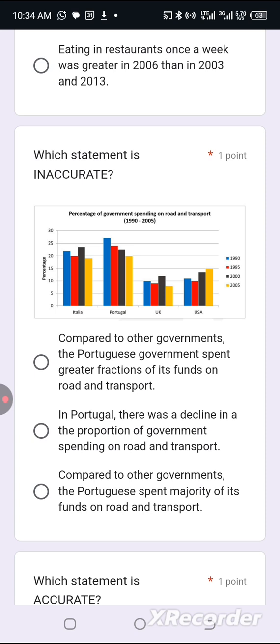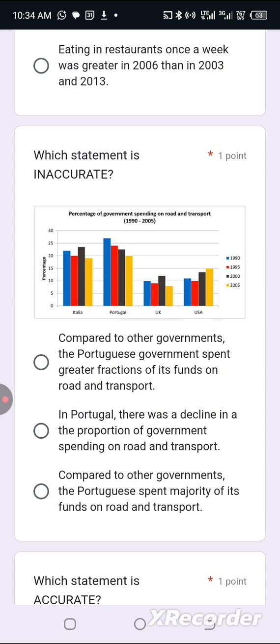Which statement is inaccurate? So we are looking for the wrong one here. Compared to other governments, the Portuguese government spent greater fractions of its funds on road and transport. We don't know. Greater fractions of its funds. This is sounding correct, and at the same time it's sounding awkward. Greater, in other words, Portugal spent more money than the others. That's what this option 1 is sounding like. So let me leave it.